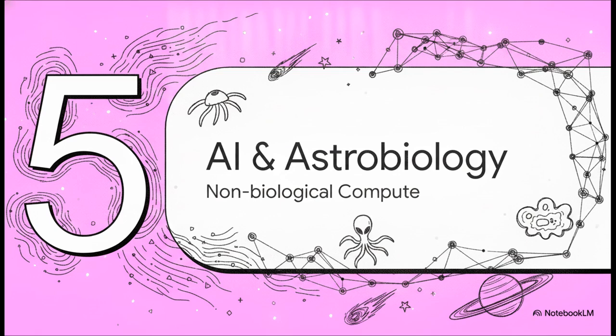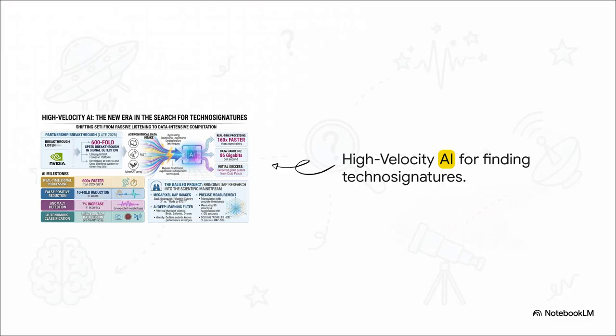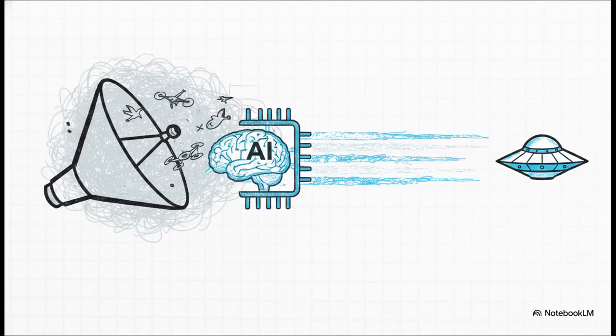Moving on to Section 5, AI and astrobiology. To process all this anomalous data, the search for extraterrestrial intelligence is shifting really rapidly from passive listening to intense, high-speed data computation. Through cutting-edge partnerships with systems like NVIDIA's WholeScan platform, deep learning architectures are bypassing traditional, super expensive dedispersion techniques. This is completely revolutionizing our astronomical data intake. The numbers here represent an absolutely massive leap forward. I mean, we're seeing a 600-fold speed breakthrough in signal detection alone. The data handling is churning at 86 gigabits per second, which means it's operating 160 times faster than previous constraints.